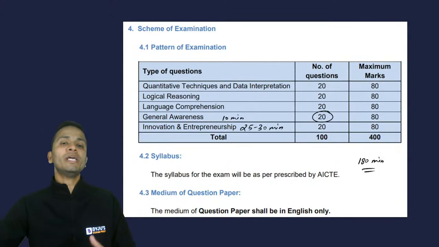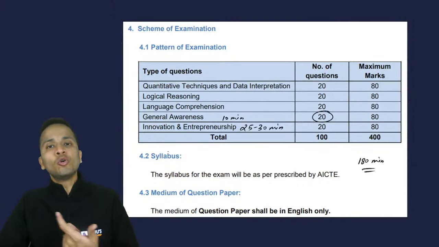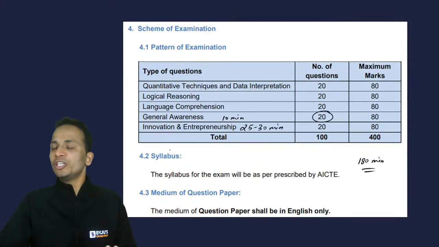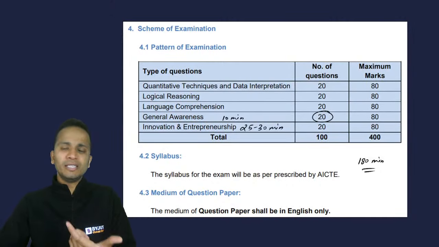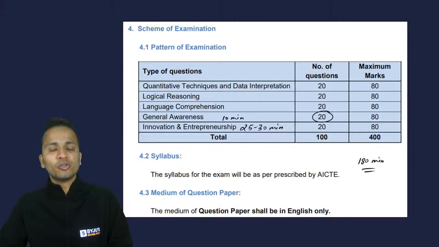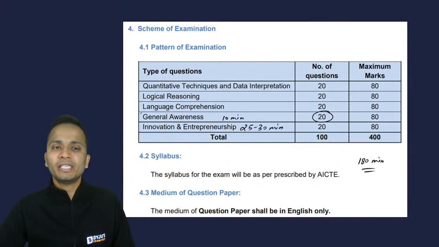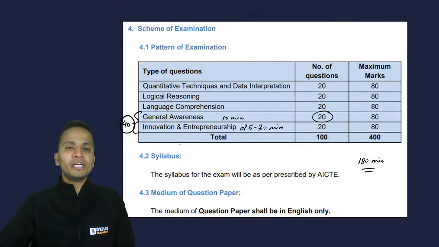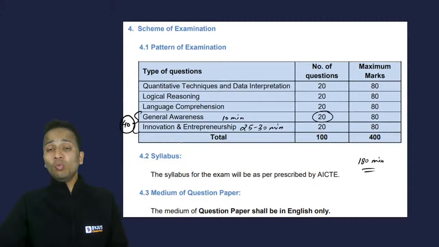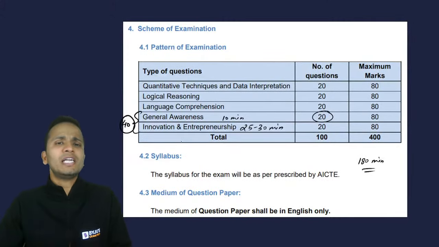Now, in these two sections, general awareness and innovation and entrepreneurship, either you know the answer or you don't know the answer. There is no calculation, no thinking that you'll have to do much in these two sections. So these two sections can be tackled in a total of 40 minutes out of 180 minutes. Now, the remaining 140 minutes or maybe 130 minutes are left for the other three sections.